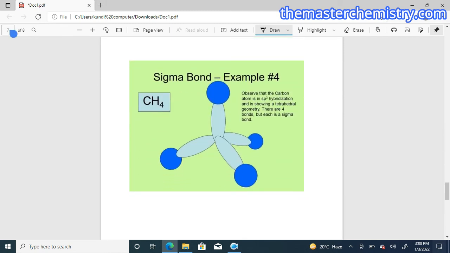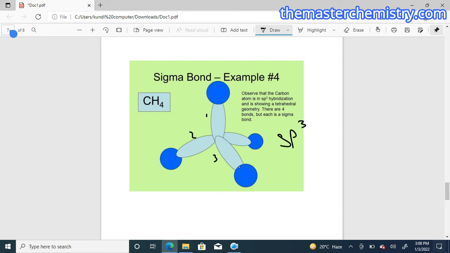And the fourth example of a sigma bond includes the hybridized orbital. Do you remember that in the first step we discussed that a sigma bond can be formed between s orbital, p orbital, and then hybrid orbital? So this is the example, because here four hydrogen atoms are directly bonded with a carbon atom, which is sp3 hybridized.